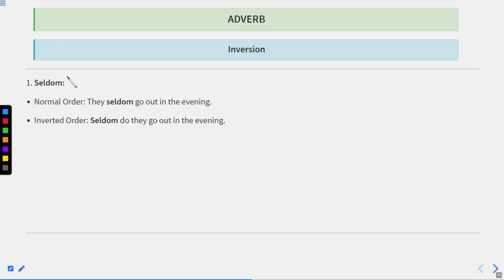So, suppose the word is seldom. Normal order: they seldom go out in the evening. But the inverted order will be: seldom do they go out in the evening. If I use seldom, or any of these words that I have told you, at the beginning of the sentence, we apply the rule of inversion. So, seldom do they go out in the evening.